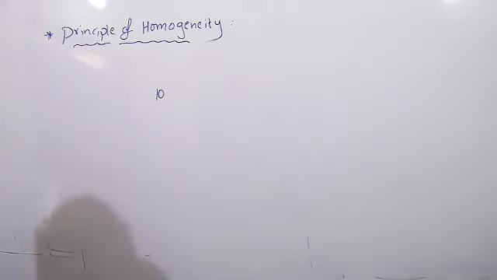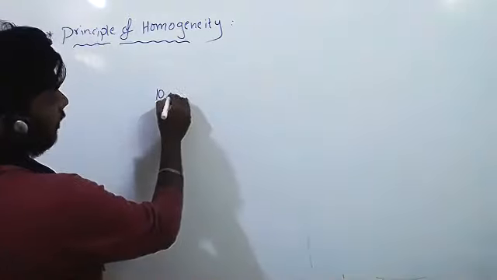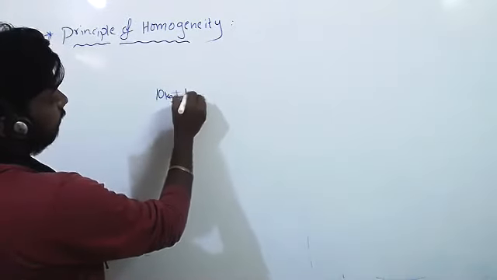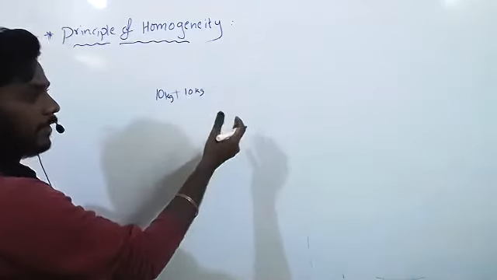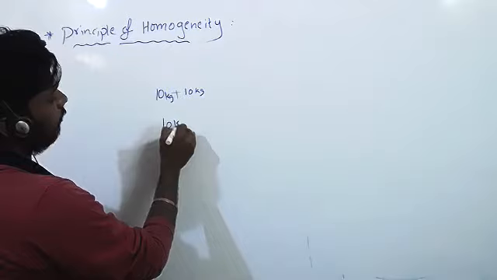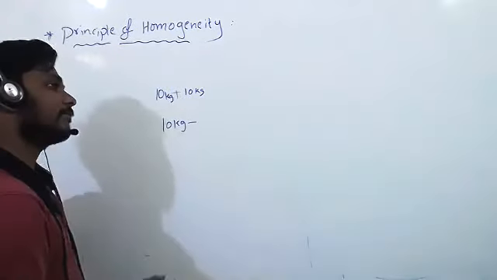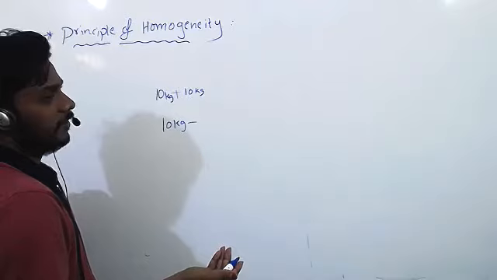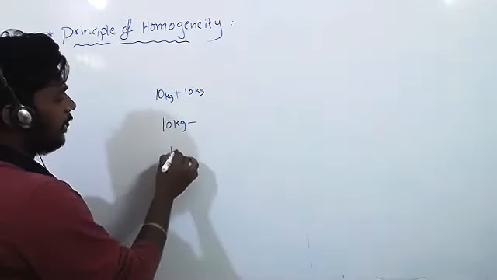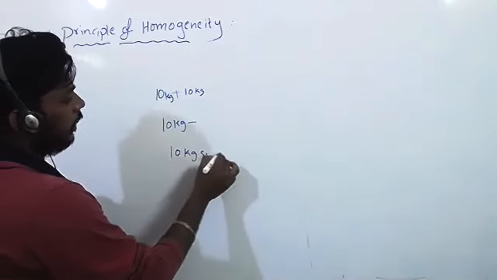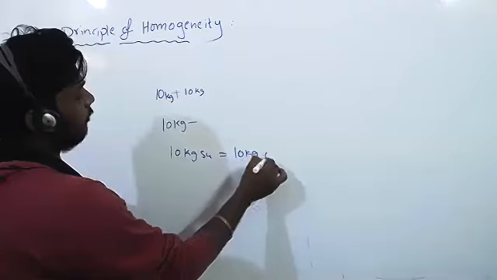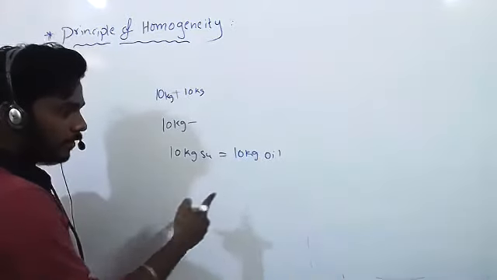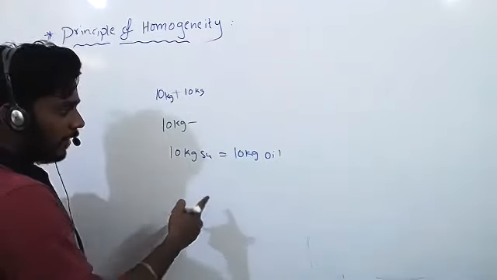Sugar and oil are two different things, obviously. 10 kg sugar plus 10 kg sugar, 20 kg sugar, we can add. 10 kg sugar minus 10 kg oil, we can't. 10 kg sugar equal to 10 kg oil, is it possible?